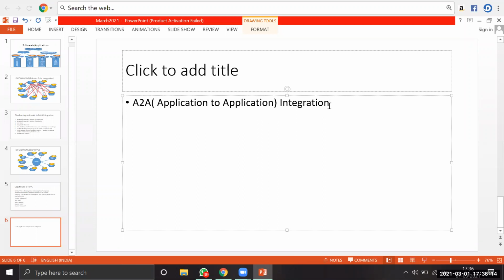If you have n number of applications or systems and you want to integrate them or extend the data between them, you go for ATA integration.